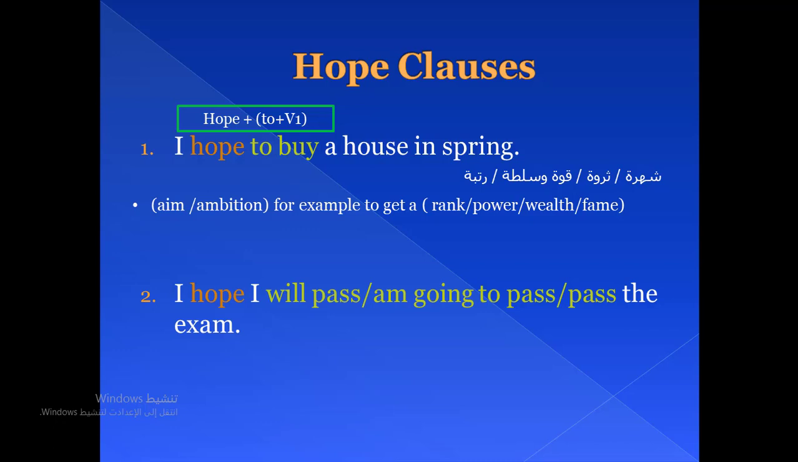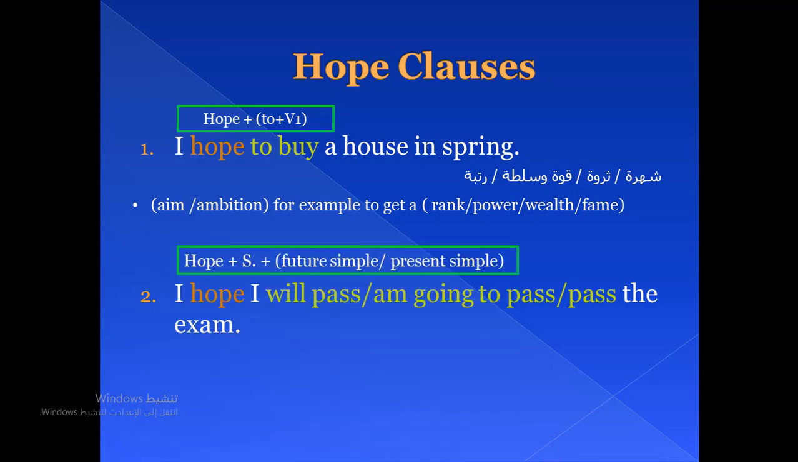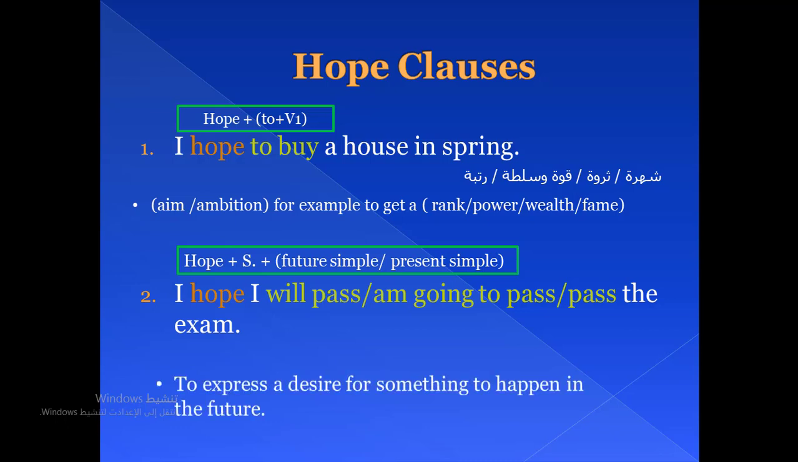Hope plus the infinitive. Example number 2. Hope, as you can see, is followed by the subject, and the verb that follows it is used either in the future simple with will or going to, and also we can use the present simple like pass. When do we use this form of the clause? When we want to express a desire for something to happen in the future in general.